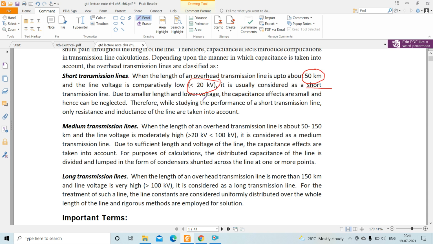Due to smaller length and lower voltage, the capacitance effects are small and negligible. So while studying the performance of a short transmission line, only resistance and inductance of the line are taken into account.